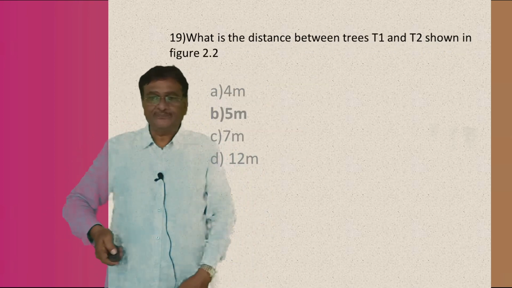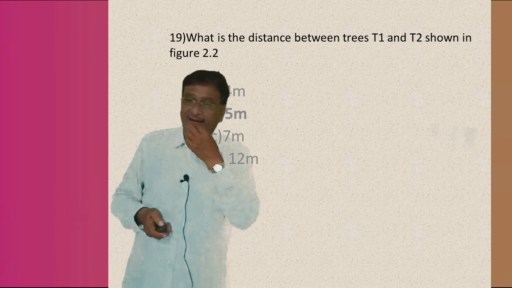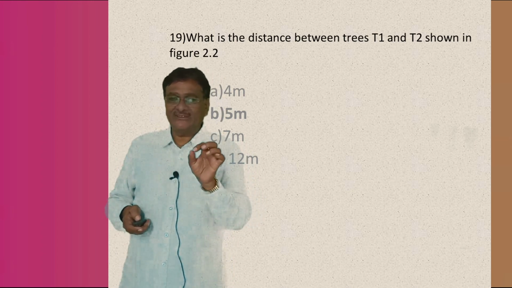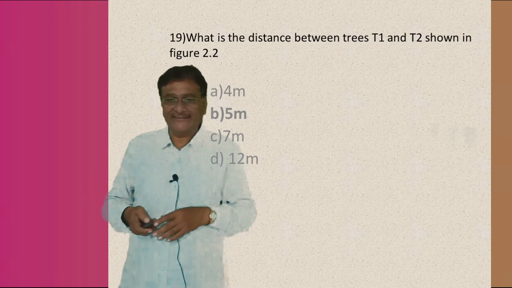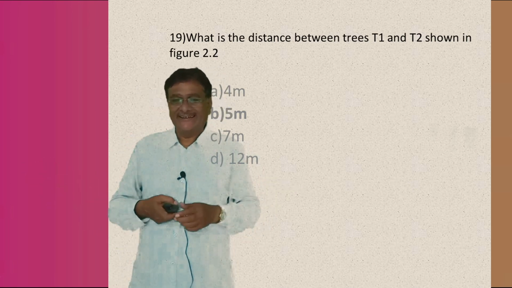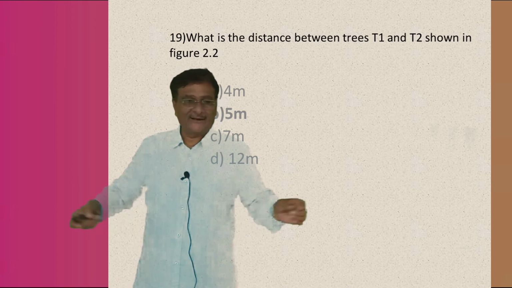Coming to the next. What is the distance between trees T1 and T2 shown in the figure? Again, I have not given you the figure, so I cannot explain it, but the answer is 5 meter. There are two trees.